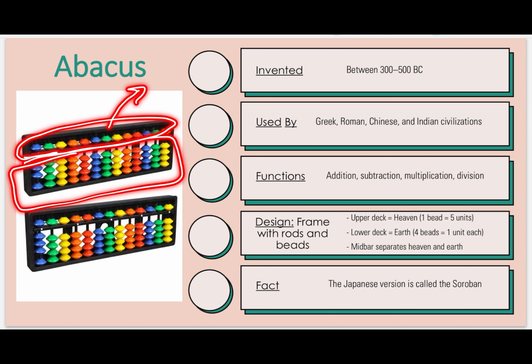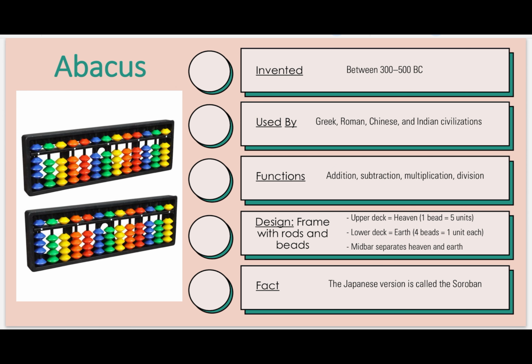The value of one upper bit is 5, the value of one lower bit is 1, and they are separated by a middle rod, correct? This is called the middle bar. We separate these two. The Japanese version of this, we say abacus, but Japanese people say soroban, right? They had a different version, some little bit difference in that. They used to call it soroban.